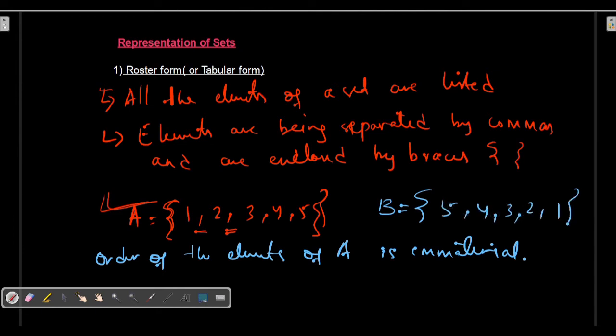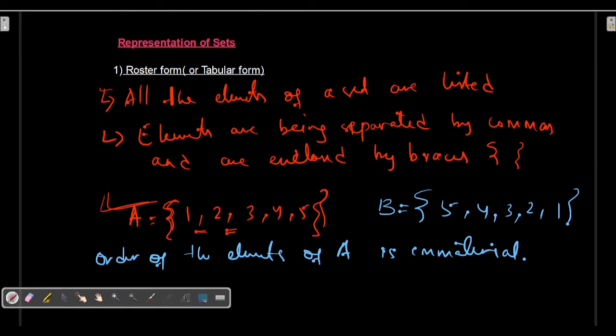This is also in the roster form; all the elements are separated by commas and enclosed in curly braces. When I say the order of the elements of A is immaterial, that means if I write an element in the first place, the last place or any place in that set, it does not hamper my collection.